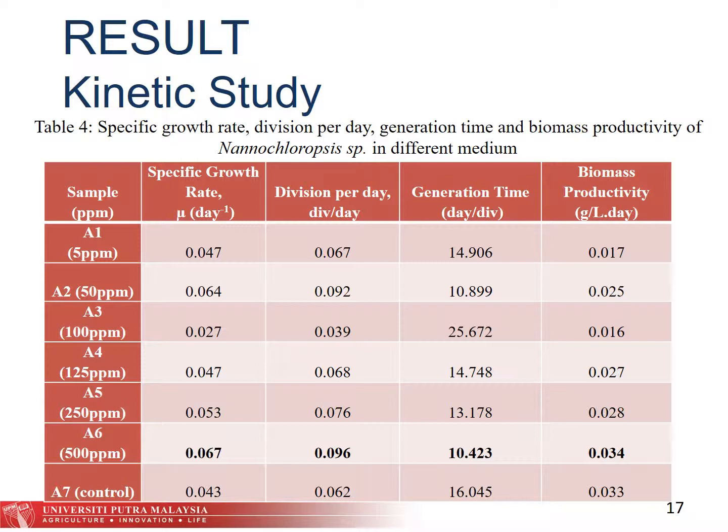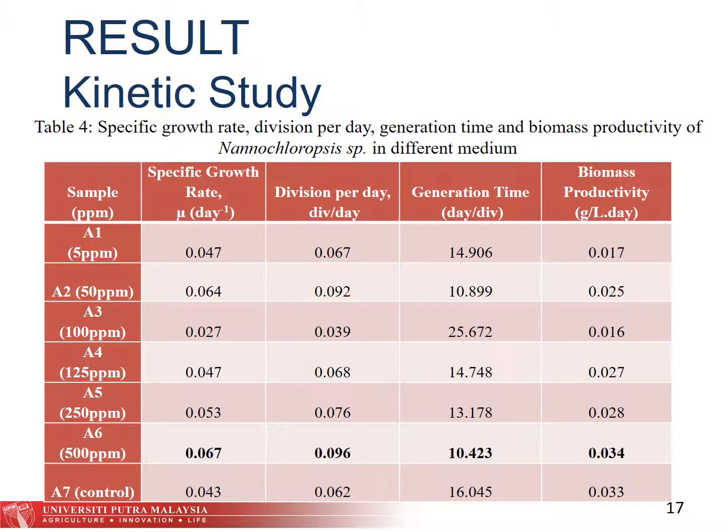Here you can see that at the highest concentration of NCQD, 500 ppm, sample A6 shows the highest value of specific growth rate mu, which is 0.067, and this is somehow related with the division per day, generation time, and the biomass productivity.